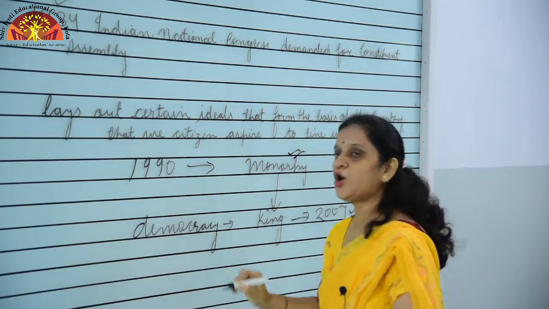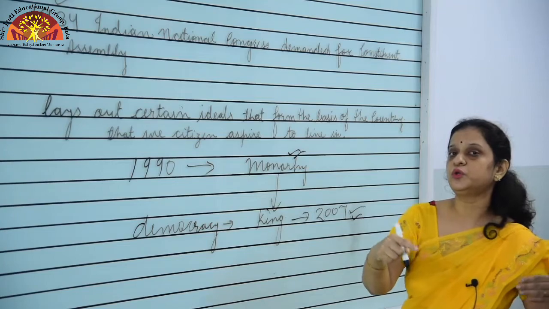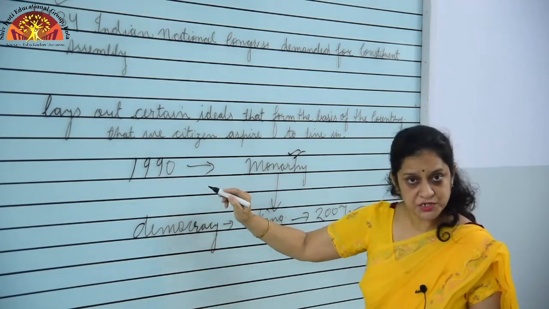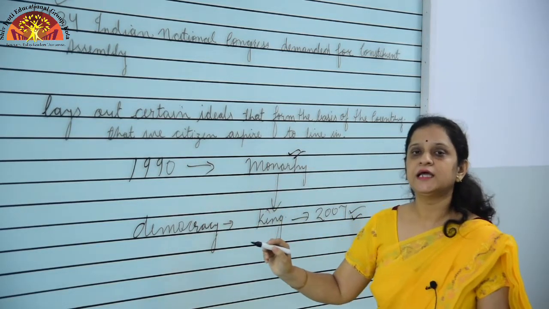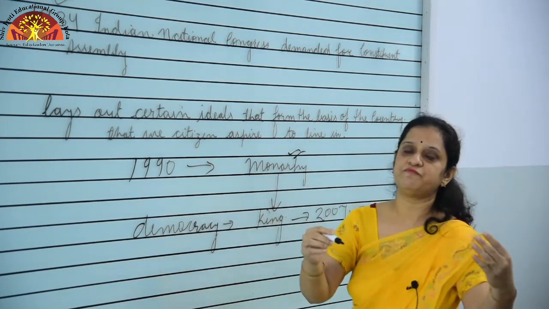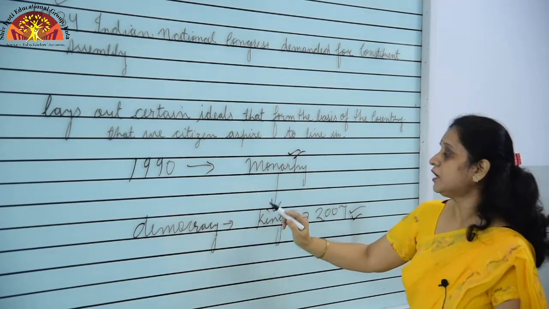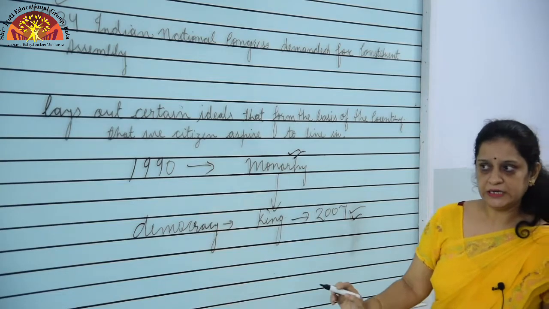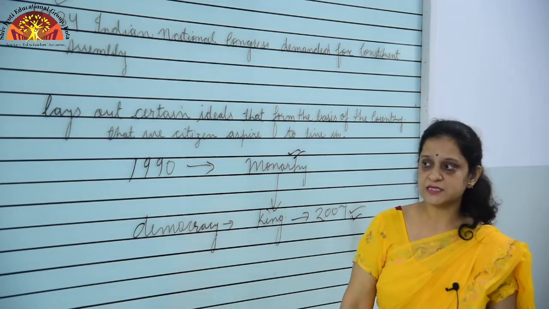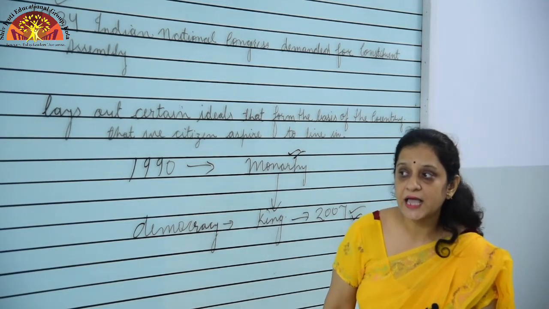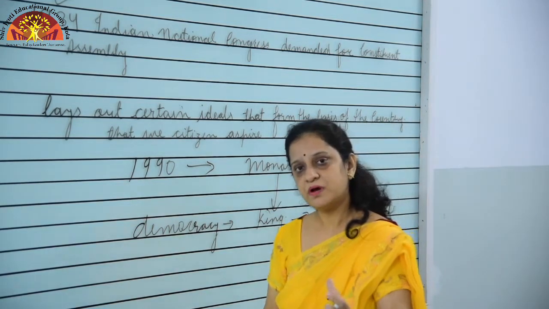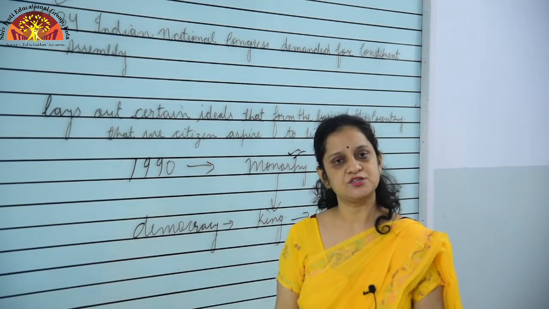And in India, we already have democracy. As I have told you earlier, all the democratic countries need to have a constitution, but it is not necessary that all the countries that have a constitution are democratic. Okay. Monarchy, democracy, king and 2007. Till then it is clear. What is democracy? Democracy in India, as we have democracy, we choose leaders so that they can exercise powers on our behalf. It means it is run by the people who are elected by the citizens of India.